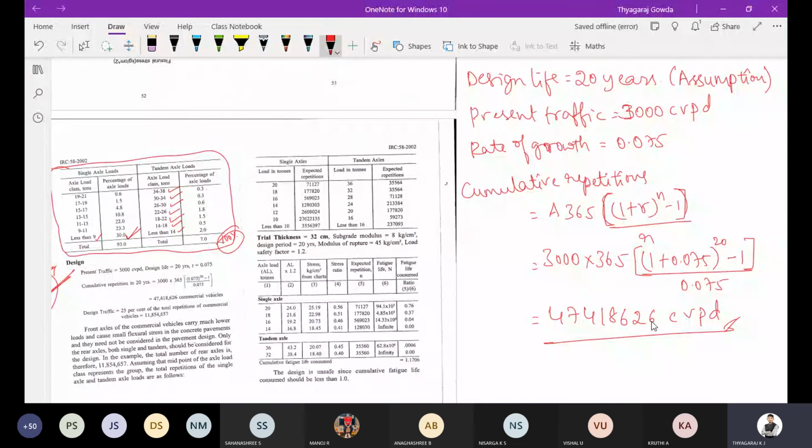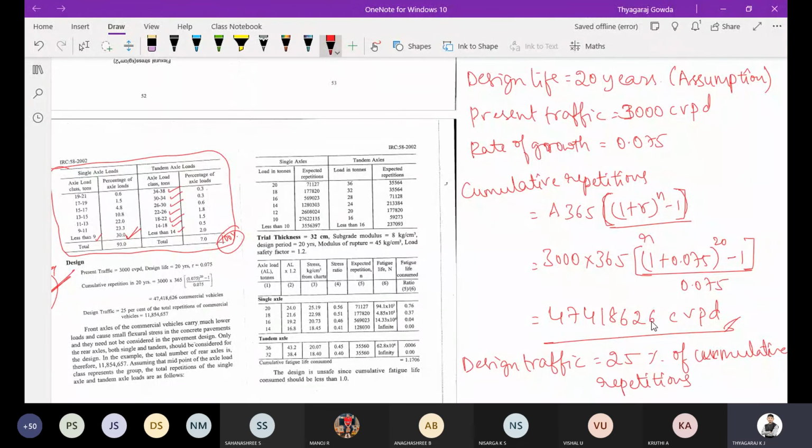Now in the step-by-step procedure I have shown, we have to consider 25% of this traffic. So make a statement here: design traffic is equal to 25% of cumulative repetitions.